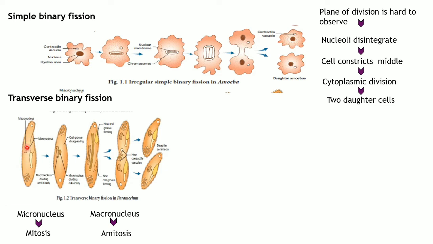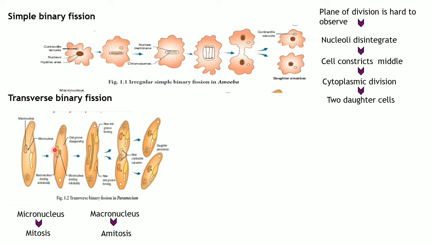Now let's see it one by one. This is the paramecium. You can see the micronucleus here and the macronucleus there, and also oral grooves here. When the cell is about to undergo transverse binary fission, the genetic information gets copied through different processes.